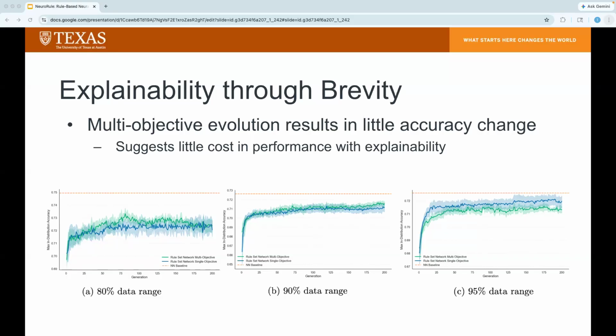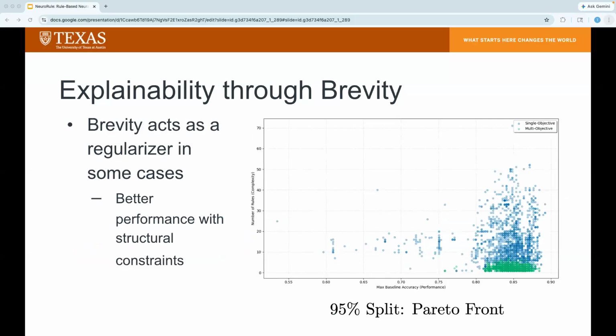This effect is best visualized through a Pareto front, which is a graph of solutions plotted against two objectives to see the trade-off between accuracy, which is on the x-axis, and brevity, which is on the y-axis. In the scatter plot, the multi-objective solutions in green typically collapse toward the bottom horizontal axis, representing the optimal frontier where complexity cannot be reduced any further without losing accuracy.